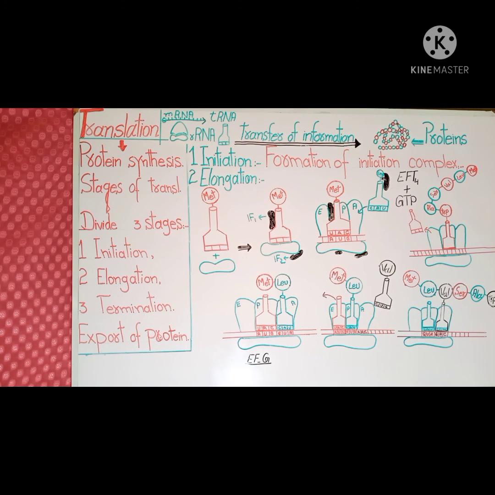Nonsense codons do not bind to transfer RNA, but they are recognized by release factors. So a release factor comes and attaches to the exposed A site.